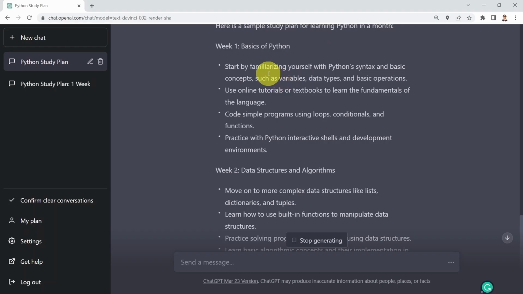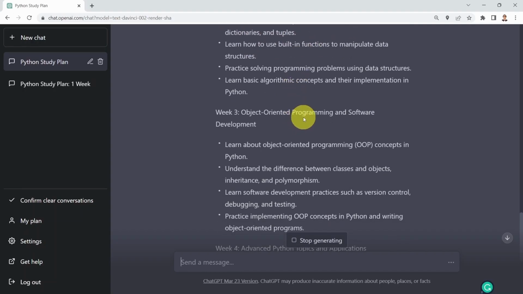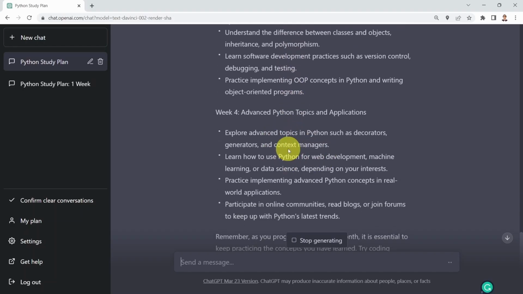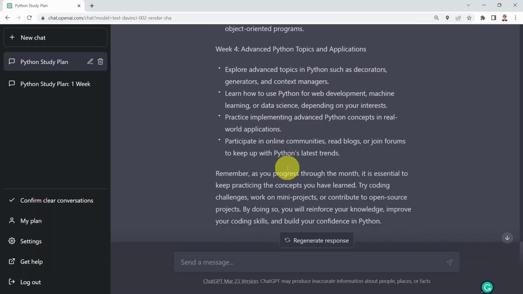So in week one, we're going to cover basics of Python. And then in week two, we'll cover data structures and algorithms. In week 3, we'll cover object-oriented programming and software development. And then in week 4, we'll cover the advanced Python topics, basically covering decorators, generators, and also covering machine learning and data science applications as well.